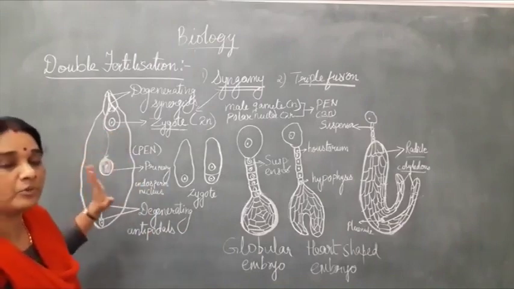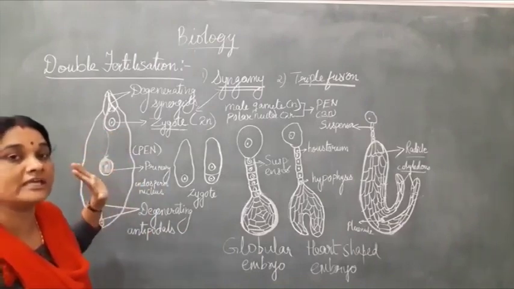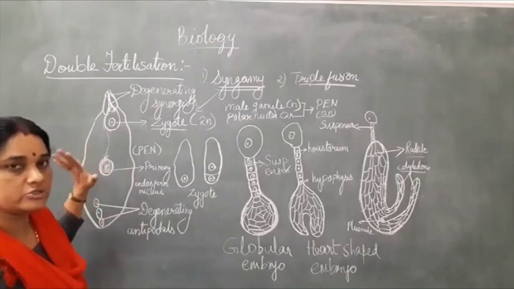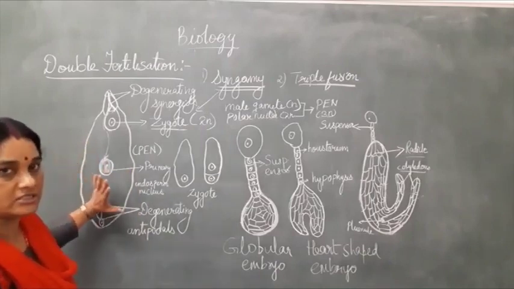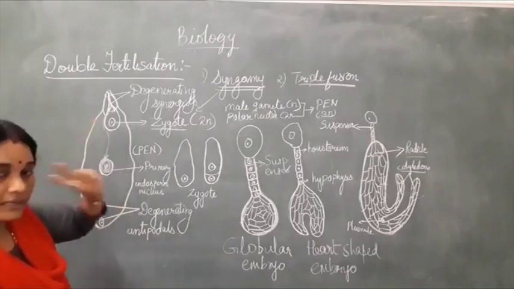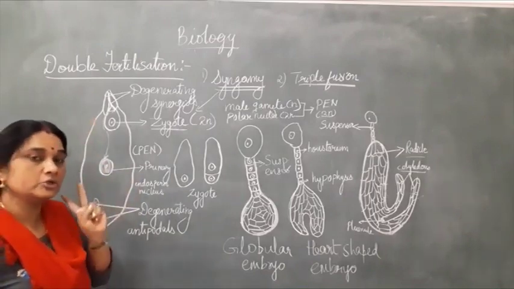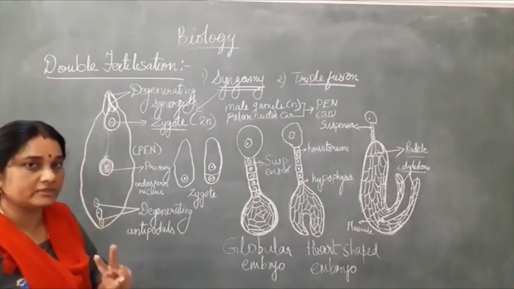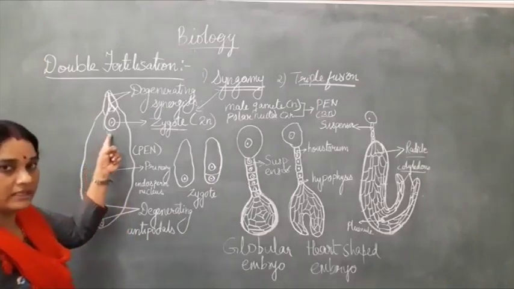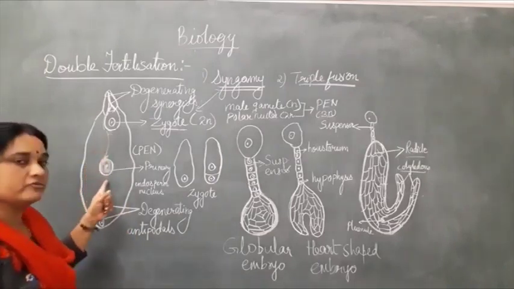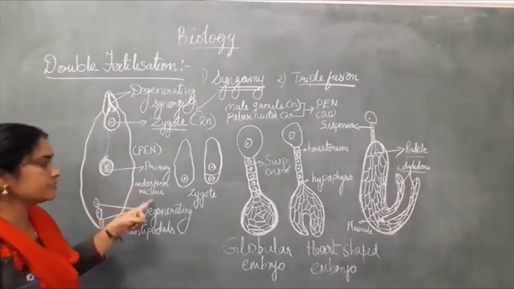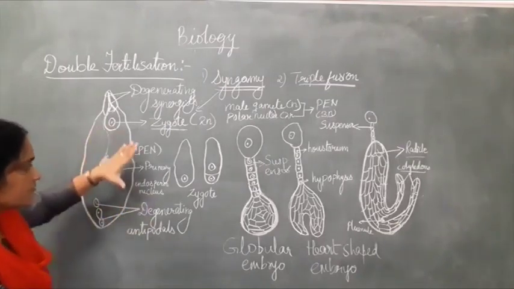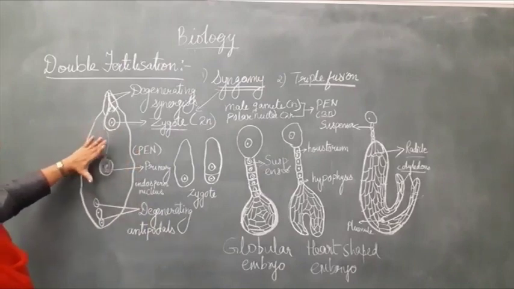This is an important characteristic feature of angiosperms. In most angiosperms, this is the important feature. In double fertilization, two male gametes participate in the fertilization. One is with the egg cell to form the zygote, the other is fusing with the polar nuclei to form the primary endosperm nucleus.